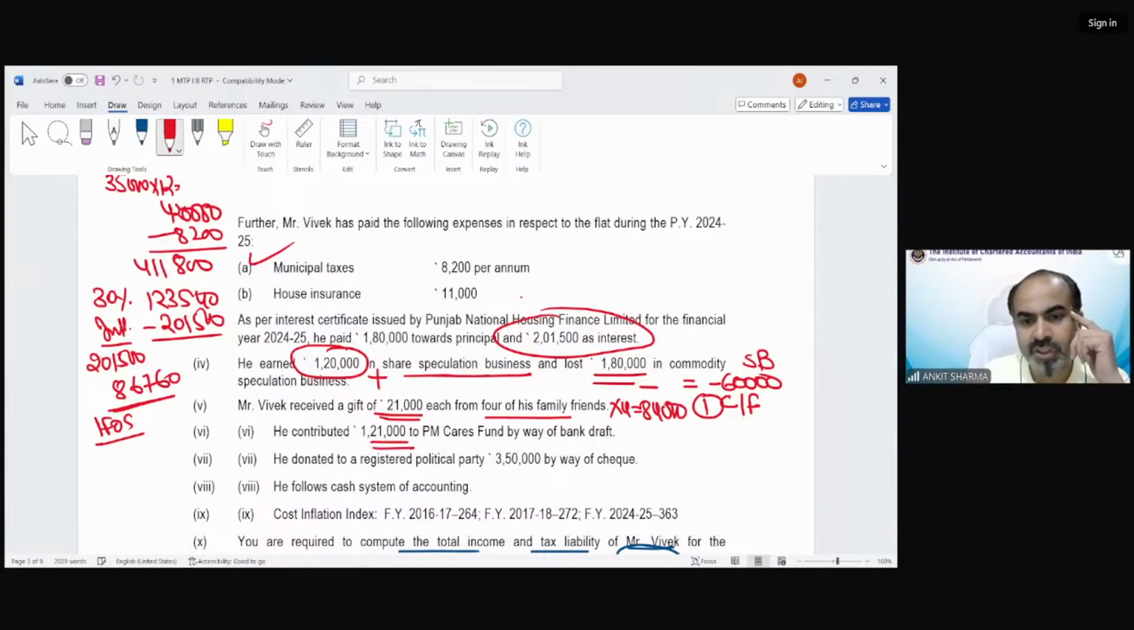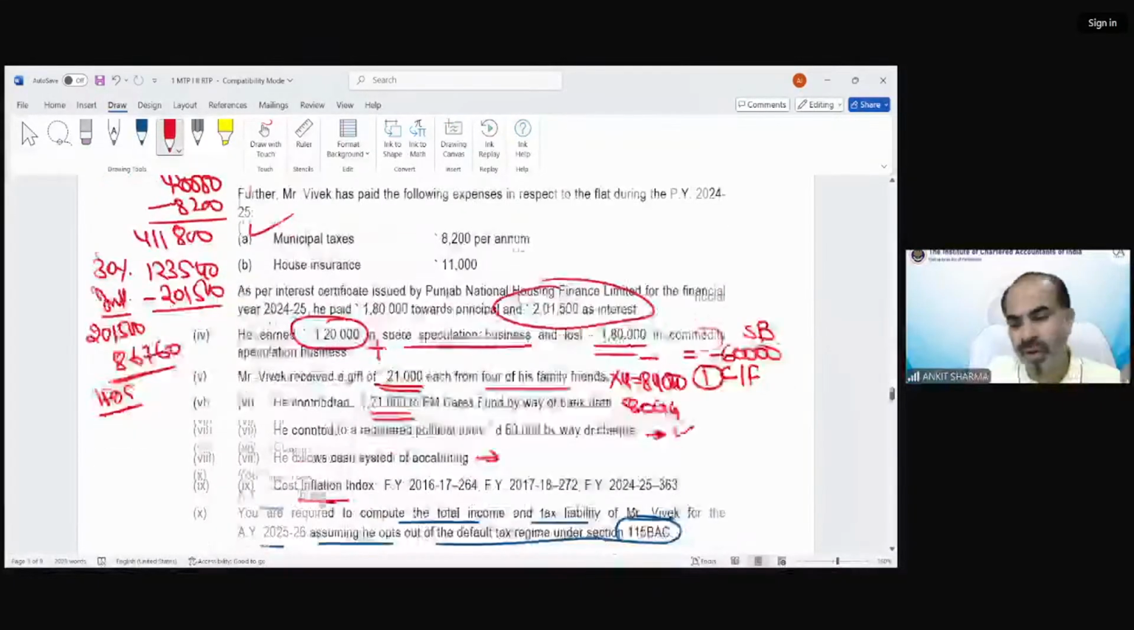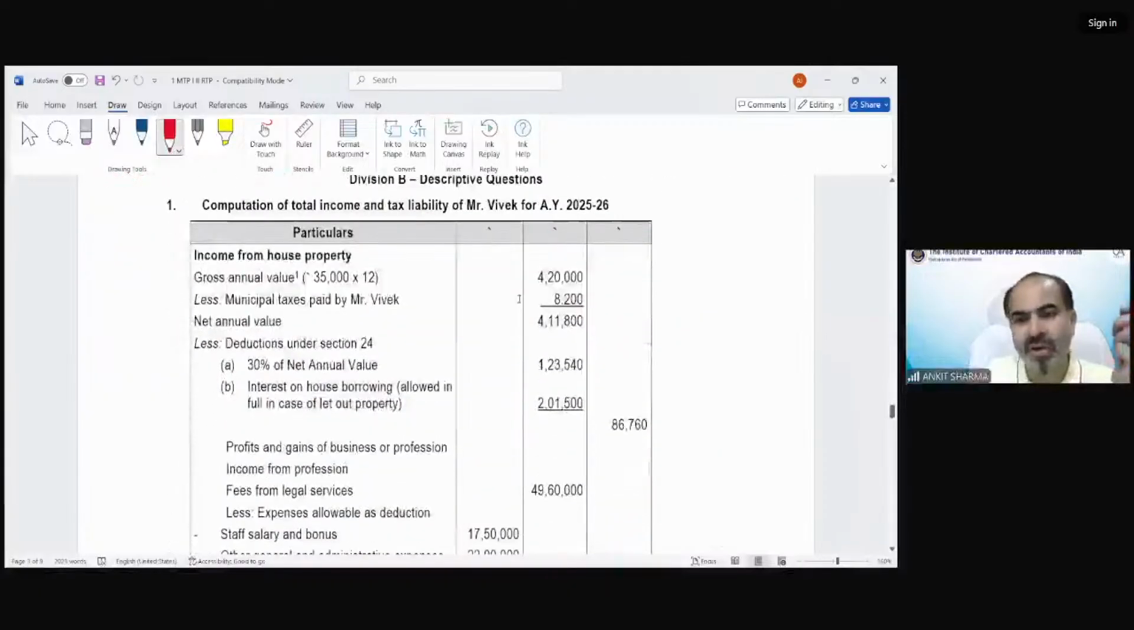These are for deduction 80GG. Donation to political party 3,50,000 via cheque. We can claim the deduction. He follows cash system of accounting. Cost inflation index has been given but not relevant because of section 112A. We cannot index the value. Now you can see the solution.